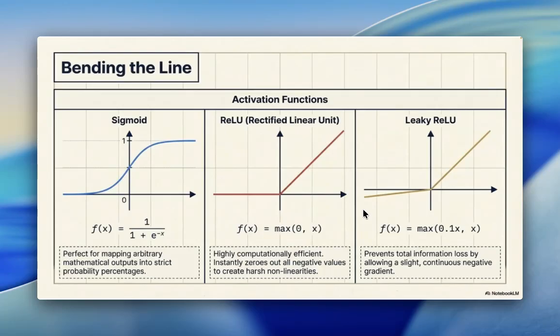Bending the line. Sigmoid, perfect for mapping arbitrary mathematical output into strict probability percentage: f(x) is equal to 1 by 1 plus e to the power minus x. ReLU, f(x) is equal to max(0, x), which is called rectified linear unit, highly computationally efficient, instantly zeroes out all negative values to create harsh nonlinearities. Leaky ReLU, f(x) is equal to max(0.1x, x), prevents total information loss by allowing a slight continuous negative gradient.